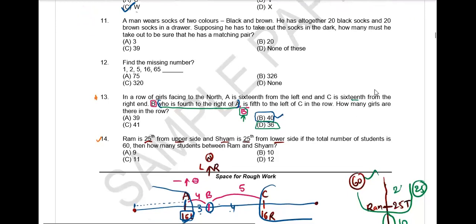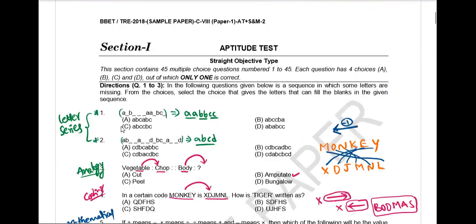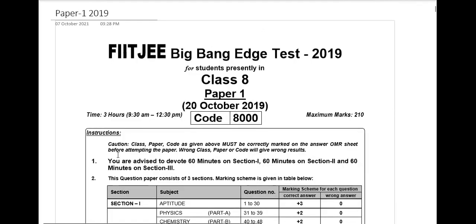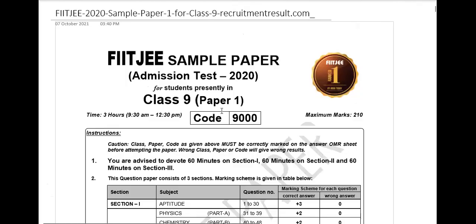Okay. Next, 11. Sir, I actually have a question. If possible, can you go to the grade 9 paper once? I have given it in the WhatsApp group. Okay, this is class 8, and this is class 9.